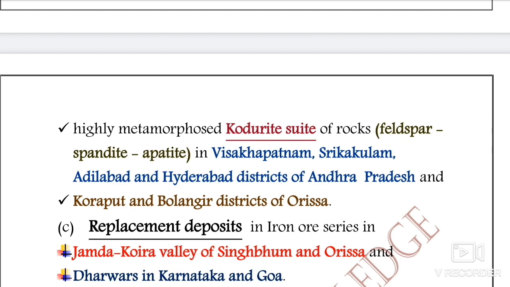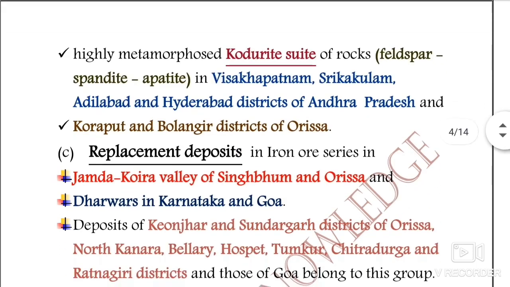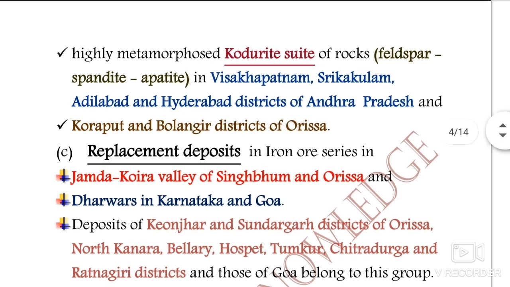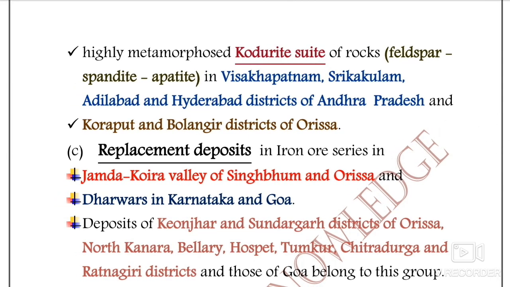These rocks are distributed among the Visakhapatnam, Srikakulam, Adilabad and Hyderabad district of Andhra Pradesh. And when we talk about their distribution in Odisha, that is in Koraput and Bolangir district of Odisha. So these places are important because sometimes in objective type questions they are given for matching types. On one side you will be given the name of the place, and on the other side you will be given the name of the deposit. So in matching questions they are very important.